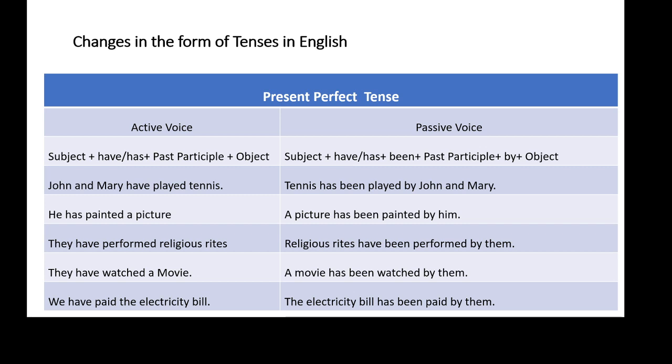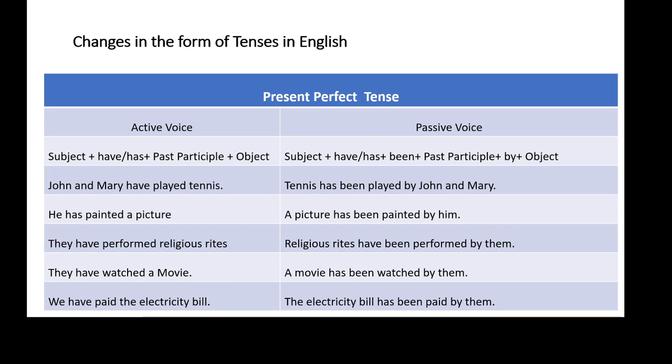Let us understand the transformation of active voice into passive voice with present perfect tense with these examples. The first example is John and Mary have played tennis. So this sentence is present perfect tense because the main verb is written in past participle form.